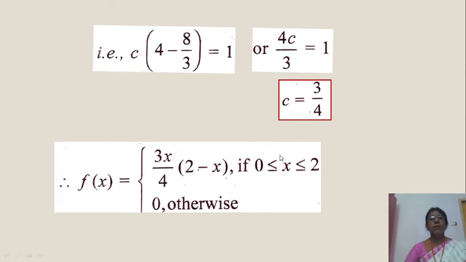This is the first question. Next, f of x is this. Put c, in place of cx put 3 by 4 x.